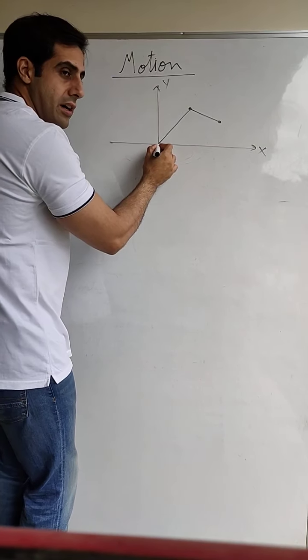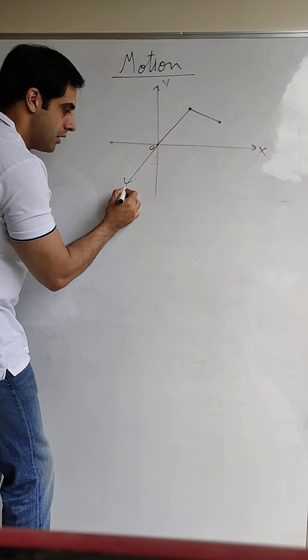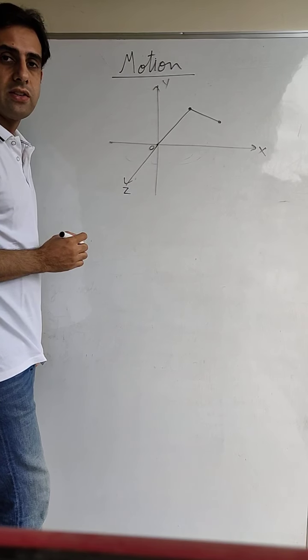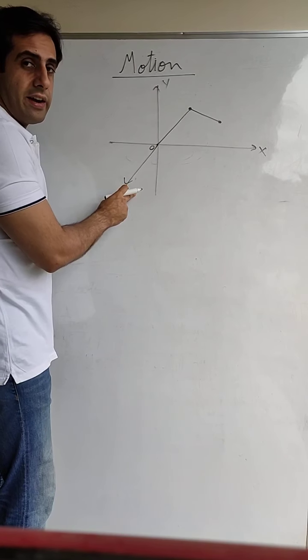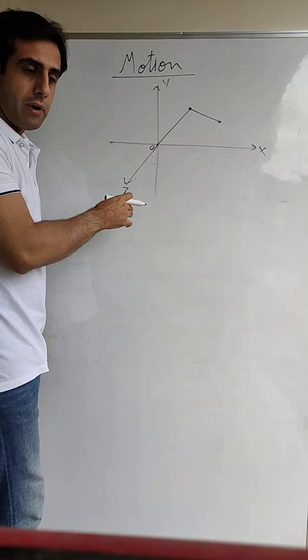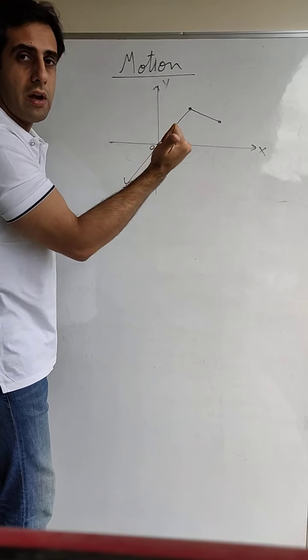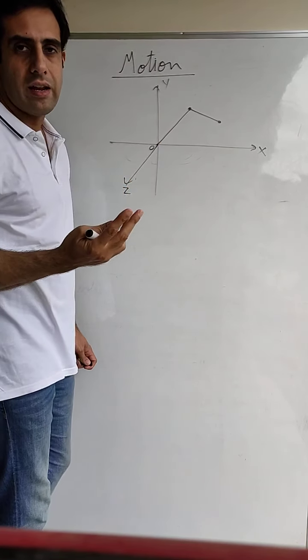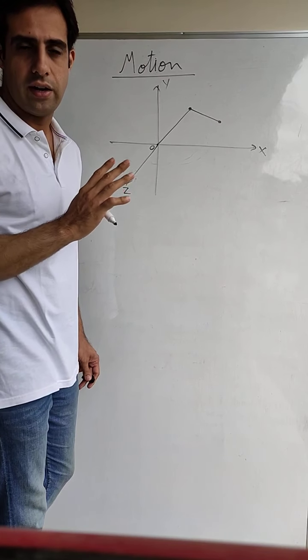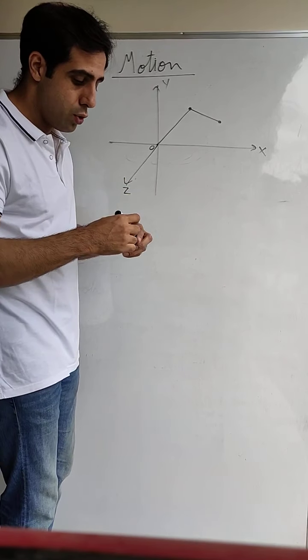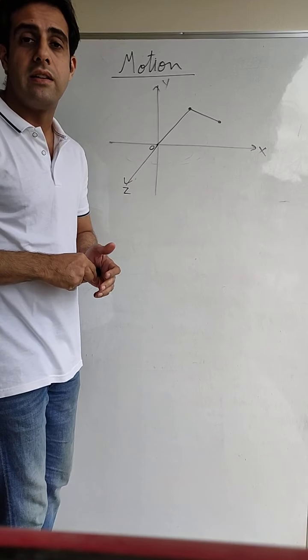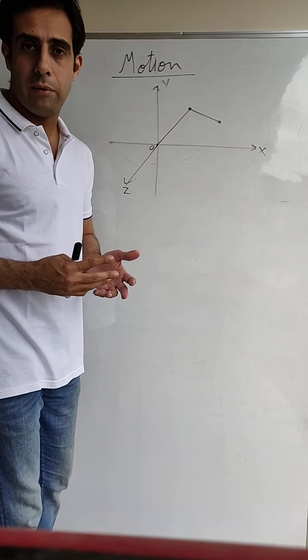How do we describe this third dimension? We take a third axis, the z-axis. Although I drew it on the board, it is actually outward. It is coming out or it is going in. We can take any direction according to our convenience. That is your third axis. So if a body is moving like this, then it is doing three-dimensional motion.